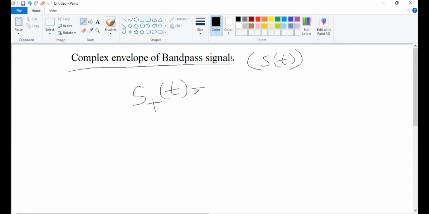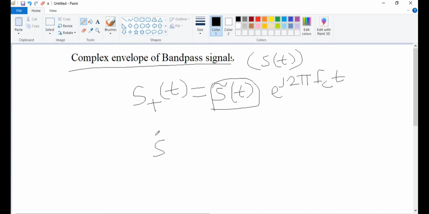S plus of t can be represented as S tilde of t e power j 2 pi fct, where S tilde of t is said to be the complex envelope.